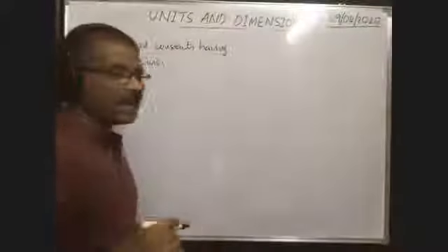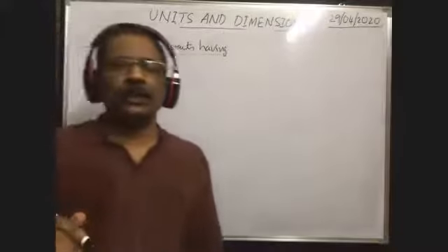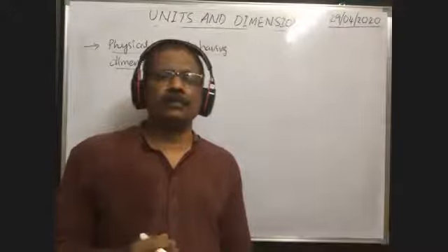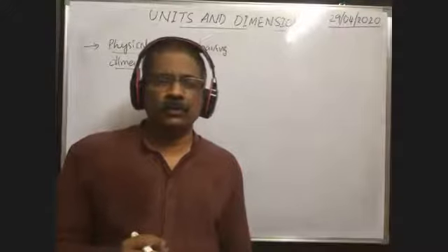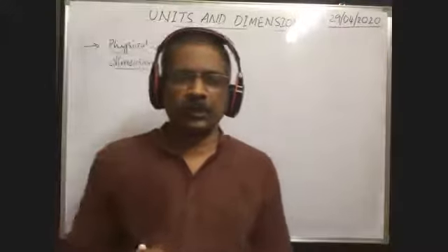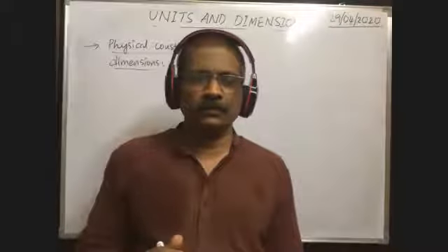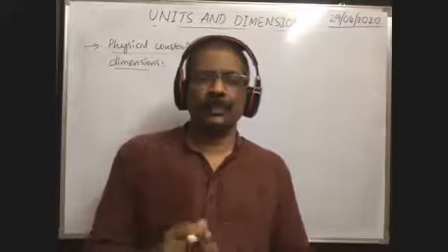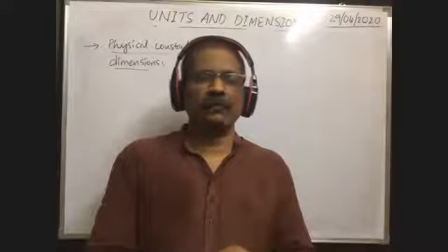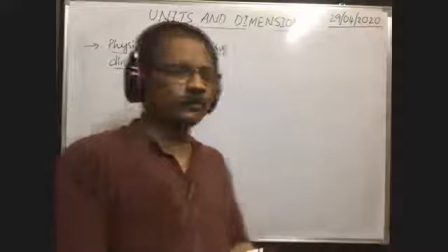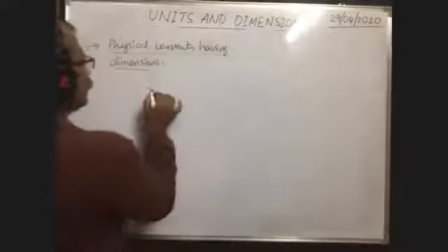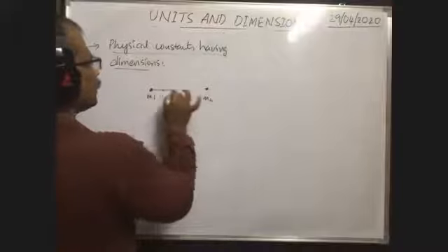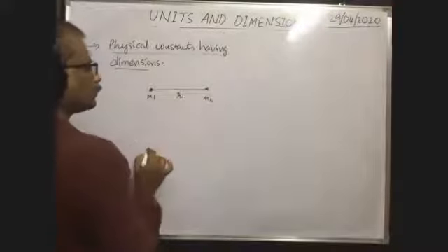Do you know the gravitational force between two bodies having some masses? Gravitational force between two bodies having masses m1 and m2. Suppose two bodies having masses m1 and m2 are separated by a distance, say small r.